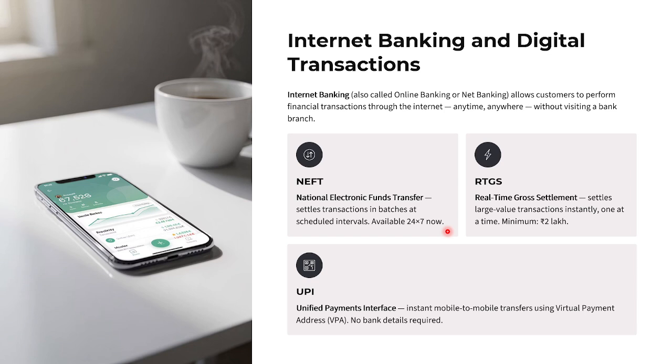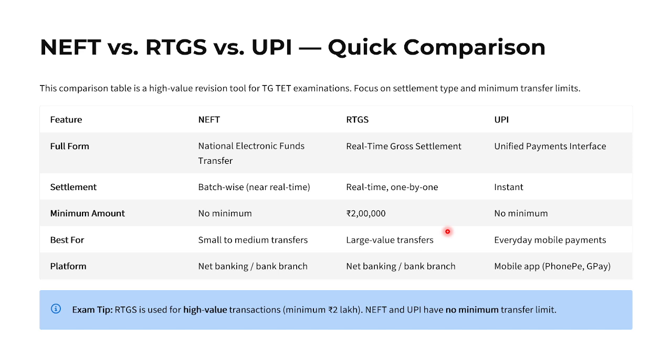Okay, so this is the thing. So every mobile has a virtual payment address, VPA. So no bank details are required. Even if you have your mobile number which is connected to the bank, you can simply transfer. So remember the abbreviations, and you should know what exactly each is, so that will benefit you to score more in your exams. So we'll discuss the difference between RTGS, NEFT, and UPI.